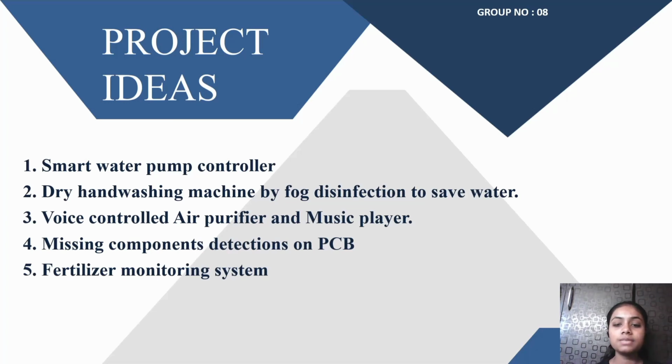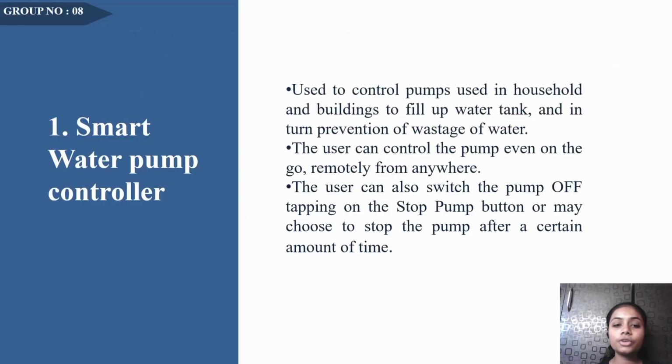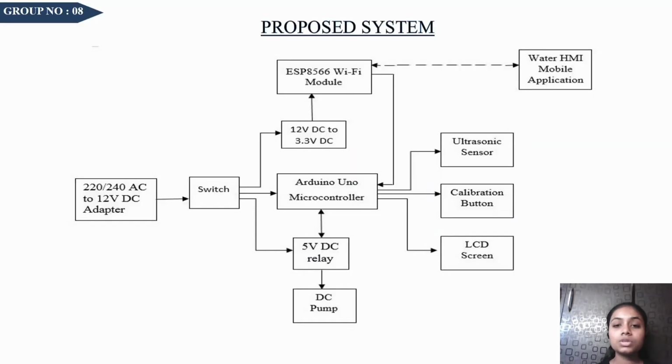Fifth, fertilizer monitoring system. So according to our first project, smart water pump controller, we are going to control the water pump through the application in the mobile phone to prevent overflowing of water in the water tank. So this is the proposed system block diagram.